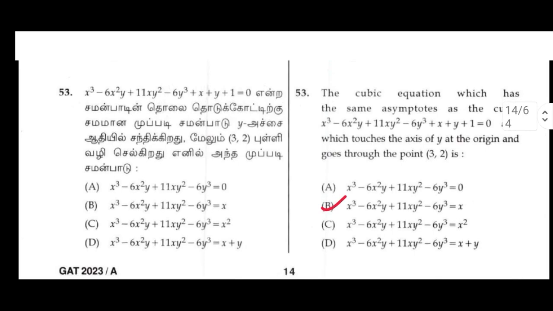The cubic equation which has the same asymptotes as the cubic x cube minus 6x square y plus 11xy square minus 6y cube plus x plus y plus 1 equals 0 and which touches the axis of y at the origin and goes through the point (3, 2) is the option x cube minus 6x square y plus 11xy square minus 6y cube equals x.